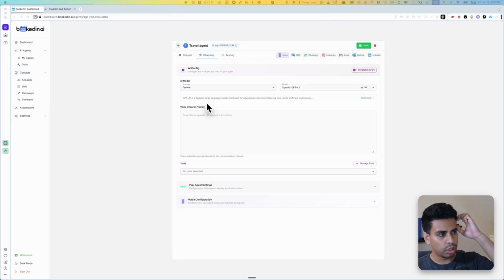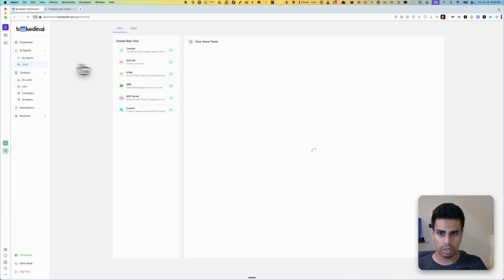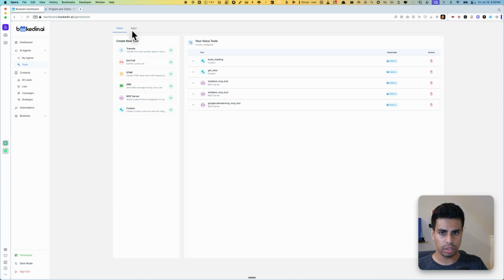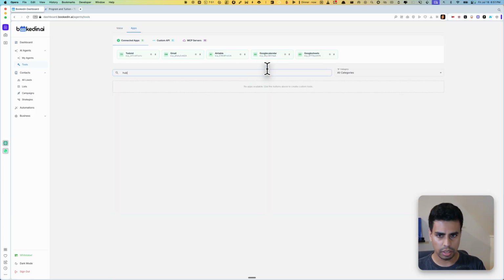Okay. So that was just a quick call, just a demo, but it's not really doing anything because it doesn't really have any tools per se, right? So how do we add these kind of tools? How you make your AI actually do stuff is by going to this place. It's called tools right here. And then what you can do is you can go to here. It says apps. And let's say for the Google Calendar, or you can have other CRMs like HubSpot.